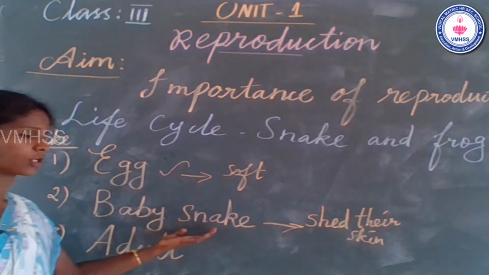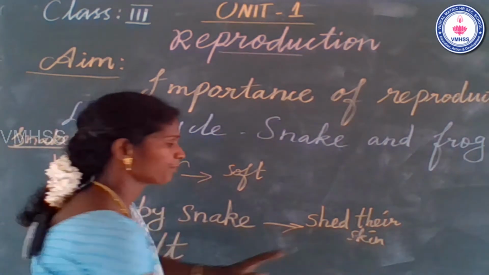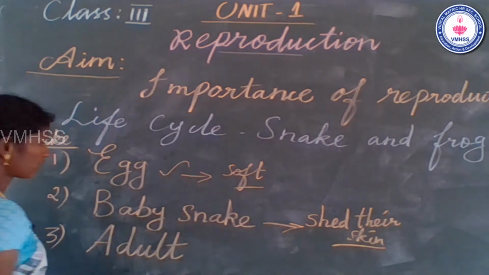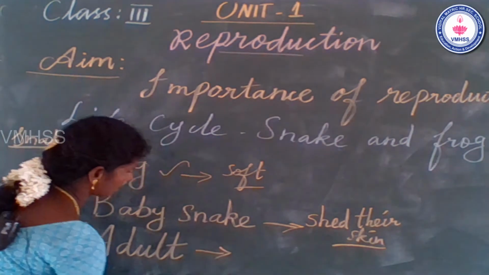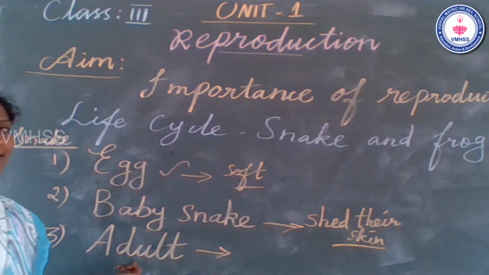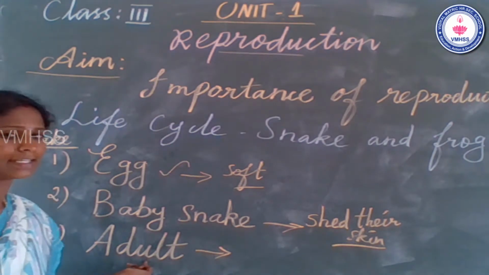Okay, the baby snake grows up and sheds the skin. And what is the third one? The third stage of the snake is the adult stage.